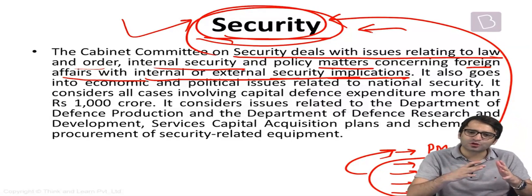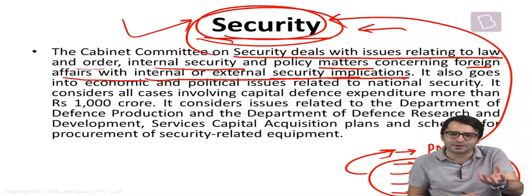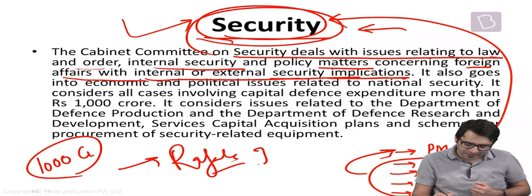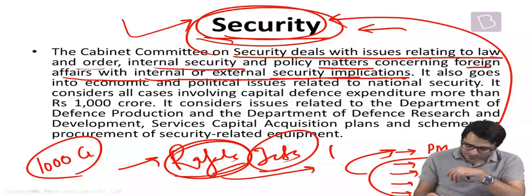Now let's say the government wants to make some defense treaty or an agreement with a foreign country. That means some defense equipment is to be acquired by the Government of India, and the value of this defense acquisition is more than 1,000 crore. Let's say, for example, Rafale jets to be bought by the Government of India after an agreement with the Government of France, after an agreement with the manufacturer of these Rafale jets, Dassault Aviation.